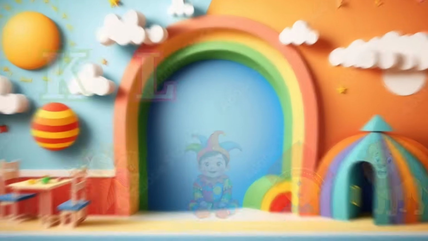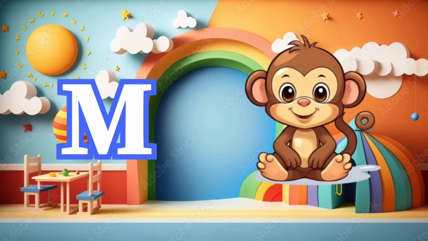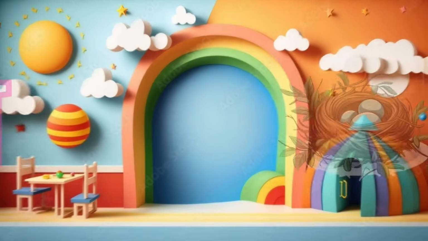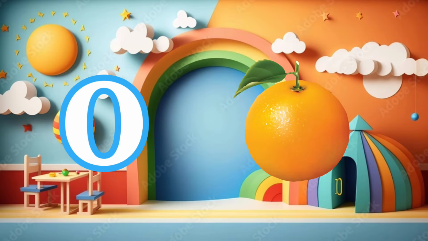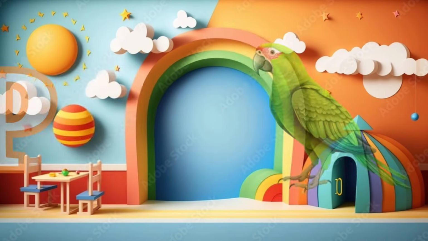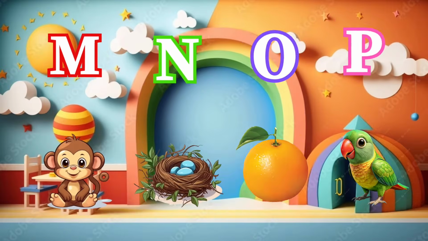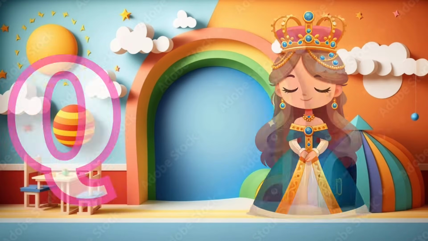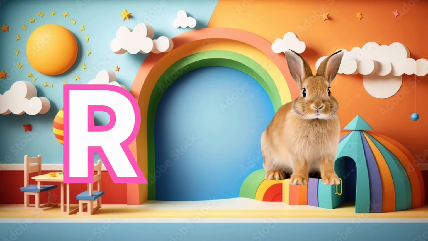M is for moon. M for monkey. N is for net. N for nest. O for orange. P is for pet. P for parrot. Q is for queen. R is for rain. R is for rabbit. S is for sun. T is for train. U is for umbrella. V is for fan. W is for whale. X is for xylophone. Y is for yo-yo. Z for zebra.